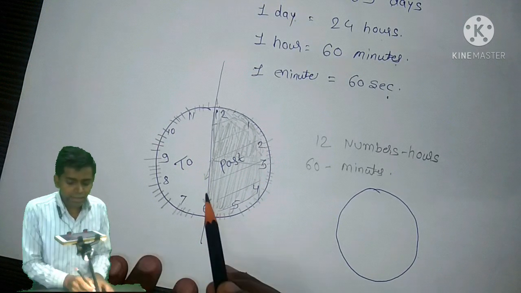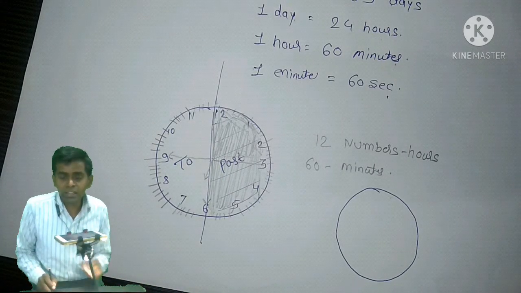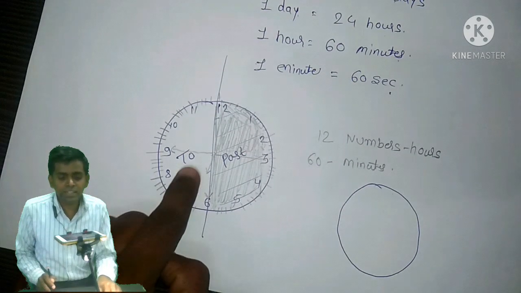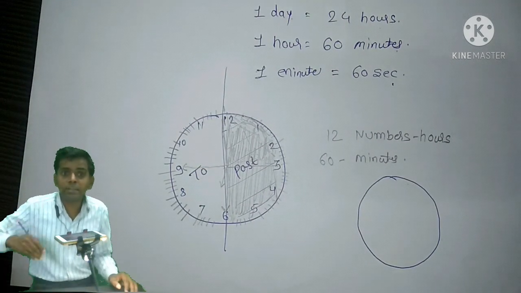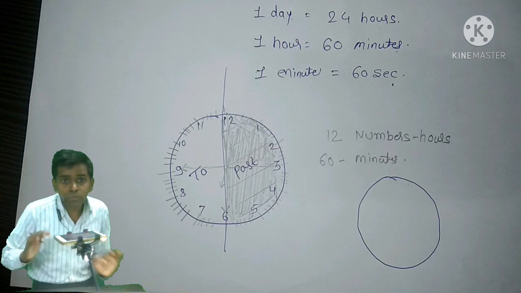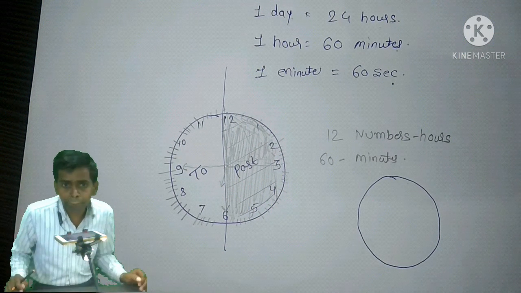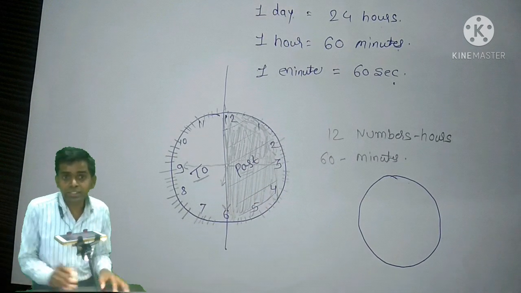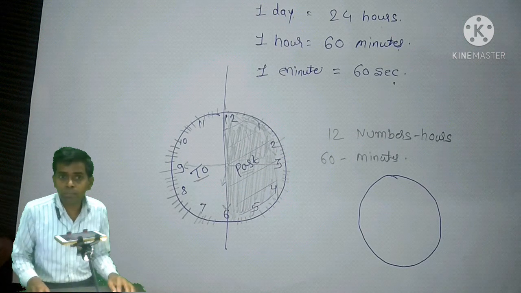Okay, and if your minute hand is moving towards the left hand area, if it is on the left hand side of the clock, then here we will understand how many minutes are left over for the next hour. How many minutes are left for the next hour. Okay, so this is the past side, this is the to side. And I will send the PDF for that, don't worry about that.